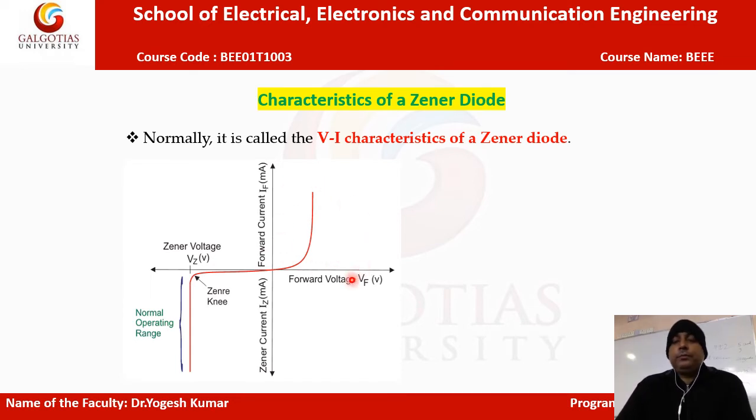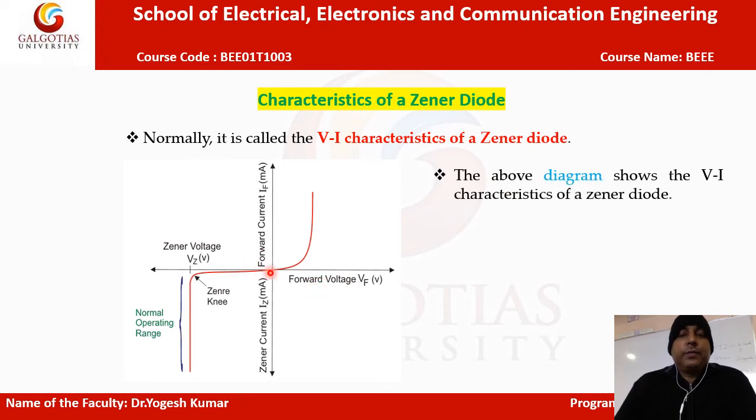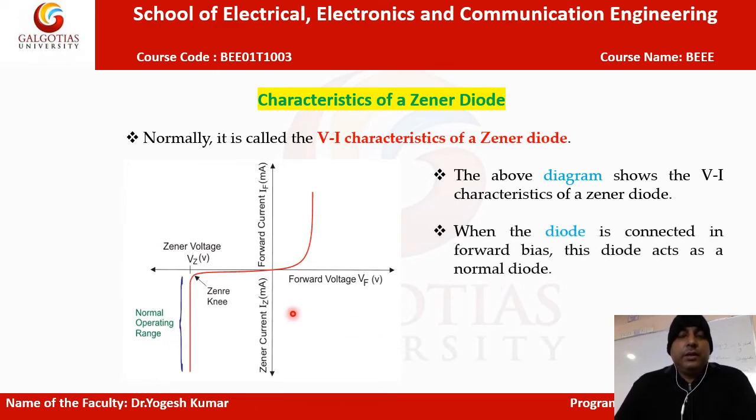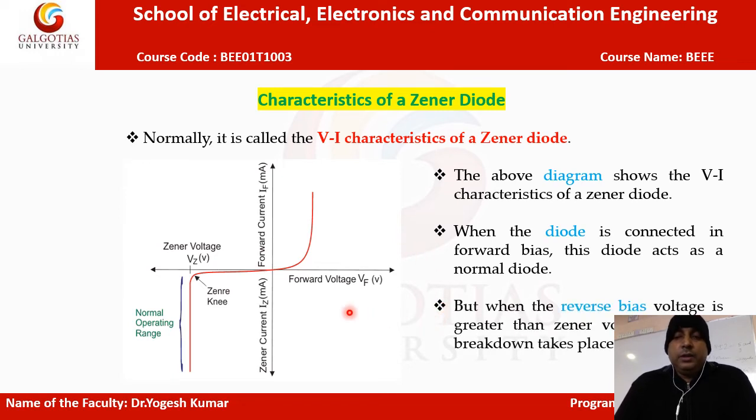Now here we are getting the reverse bias voltage, which is when we apply the Zener diode in reverse bias. In reverse bias we get a very large amount of current after a certain point.